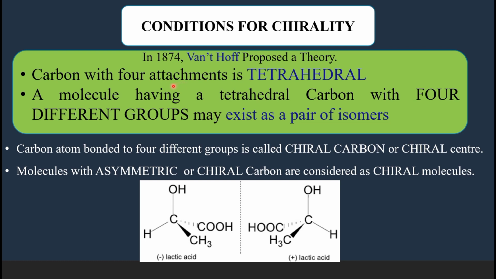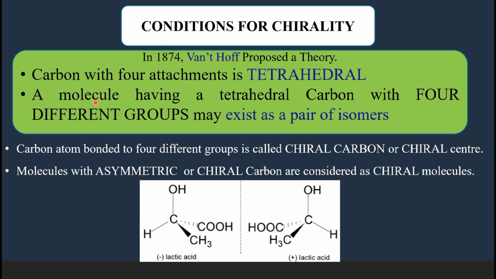One is a carbon atom which is attached to four groups. A carbon with four attachments is always having a tetrahedral geometry. So a sp3 carbon with four different bonds is having tetrahedral shape.